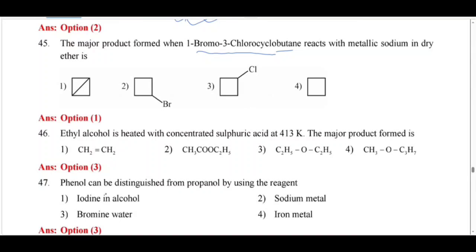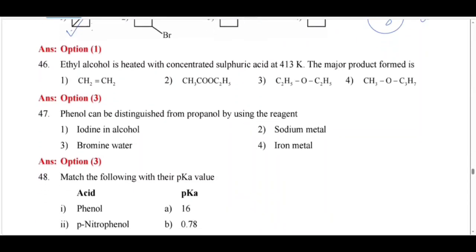So we are getting a higher alkane. Butane, so you have 4 plus 4, so 8. Then in between you have the cyclic rings. So you are getting this structure.